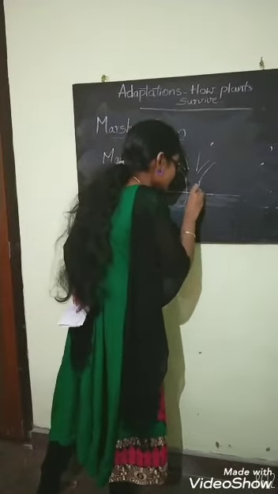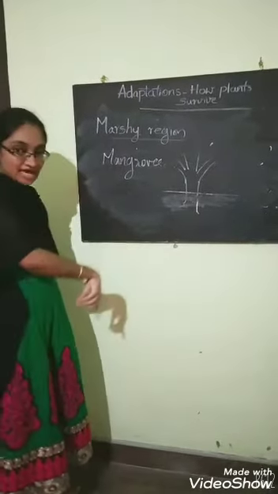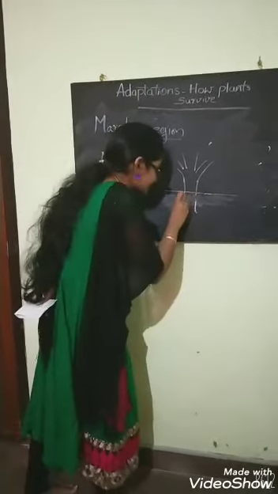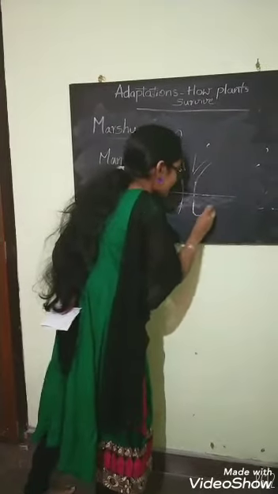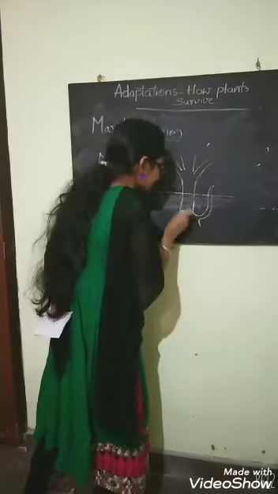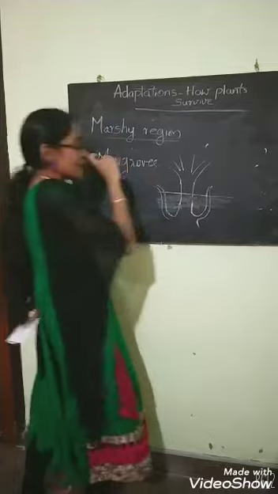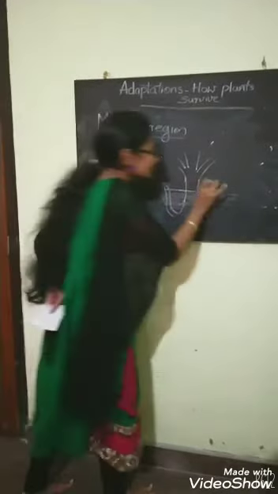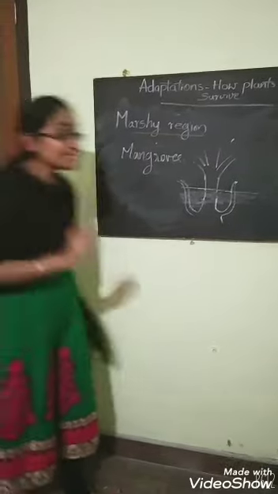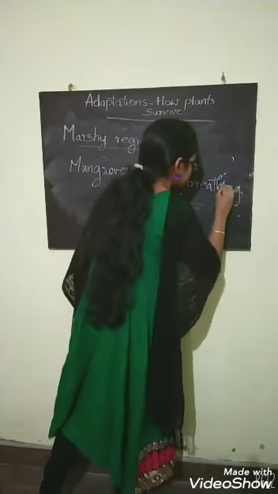So the roots of these plants are unable to breathe underneath. Their roots come out of the soil for breathing. They come outside the soil to breathe, and they have an opening at the tip of this root. And these roots are called breathing roots.